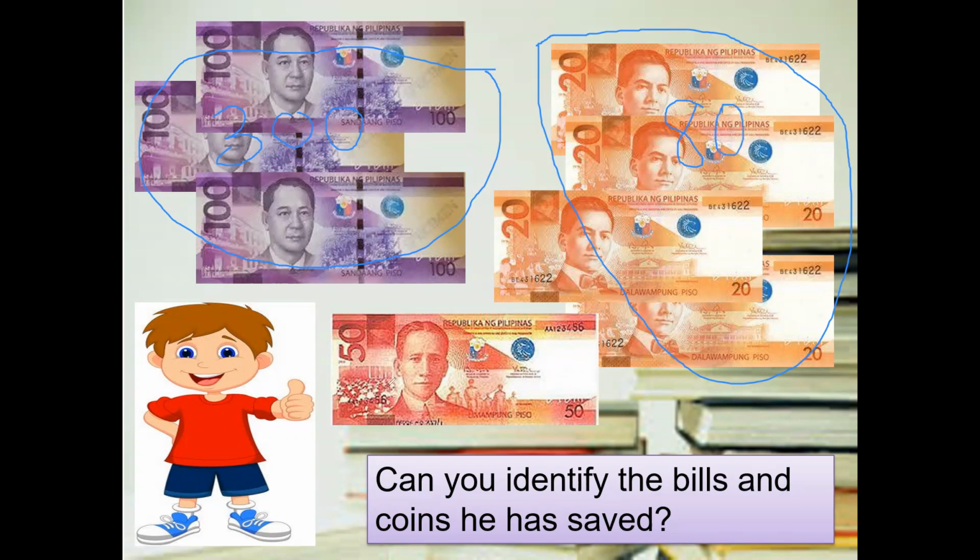The last one is the 50 peso bill. Here it's color red, and we could see Sergio Osmeña. Now, can you tell me the total amount of money that Nilo saved? We have 300 plus 80 plus 50. What is the total amount? Yes, it is 430. You could write it in words, or just like what we saw earlier, we could write it in symbol